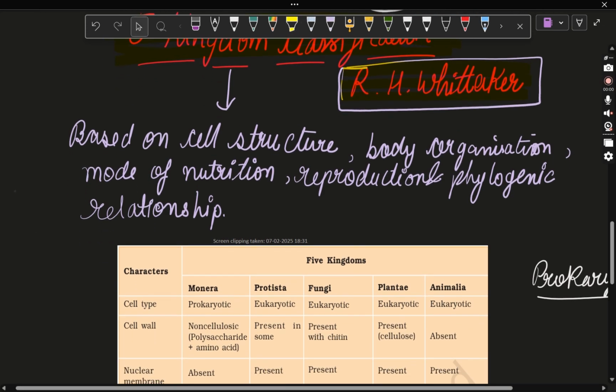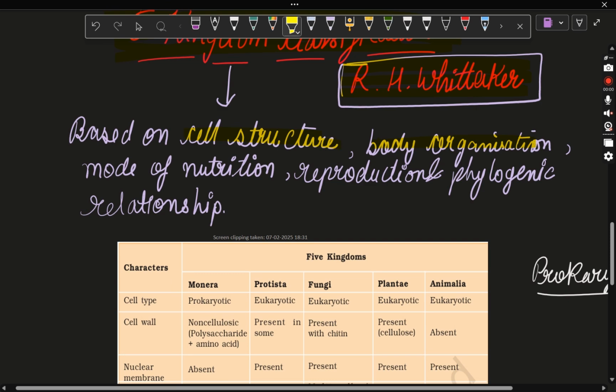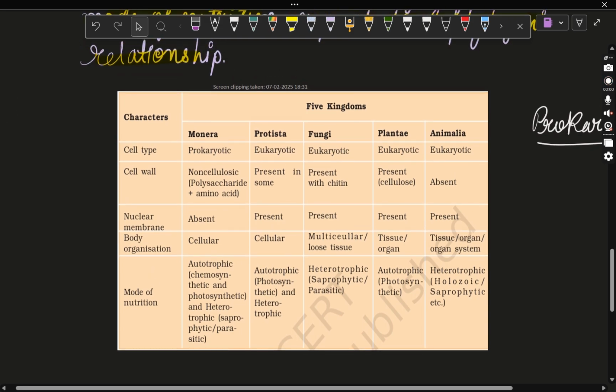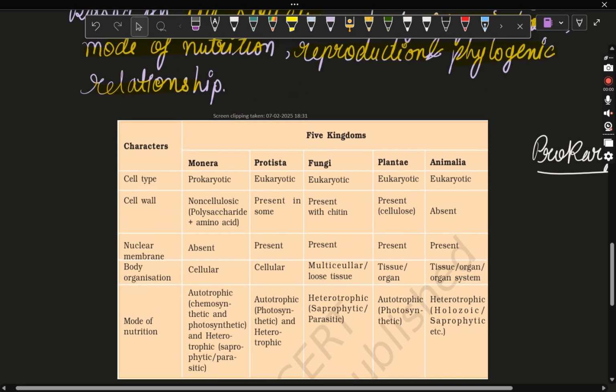How did he divide it? Based on cell structure, body organization, mode of nutrition, reproduction, and phylogenetic relationship. Cell structure: which cell wall it is made up of. Body organization: whether it is cellular, tissue level, or organ level. Mode of nutrition: autotrophic or heterotrophic. Reproduction: which type of reproduction they do. Phylogenetic relationship means genetically, which kind of relationship they maintain with other organisms.